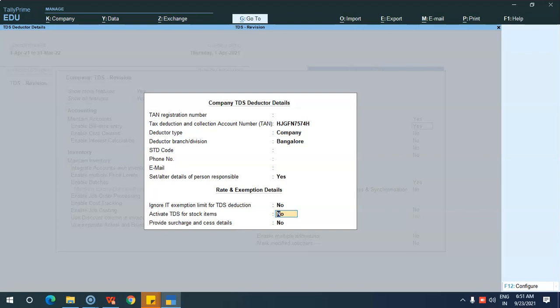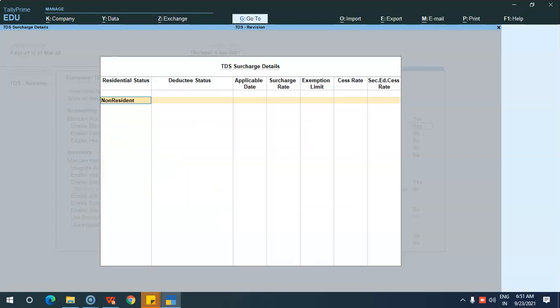Next, if you are activating TDS for ledgers or stock items, you can enable this. And if you want to provide the surcharge and sales details, you can enable this and feed all the details of residential details, deductee and applicable date, what the surcharge is, what the exemption limit is, sales details, everything you can feed over here. So while you are making the voucher entries, if the exemption limit crosses, TDS will be deducted automatically based on the details provided over here.